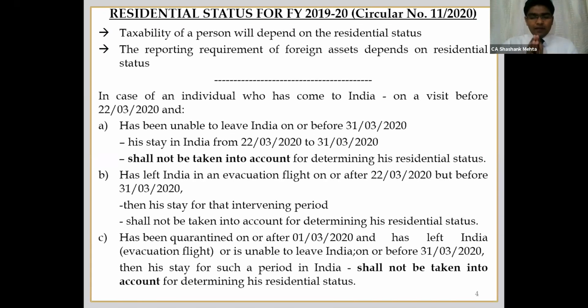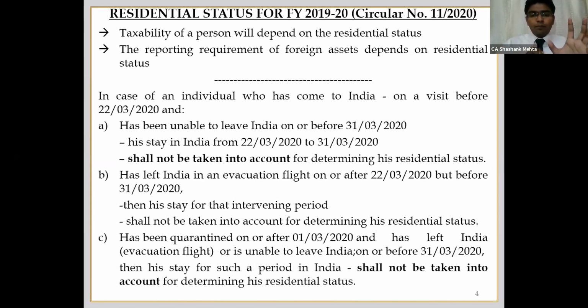Okay, generally, in order to determine the residential status, we check the number of days from 1st of April to the 31st of March of the following year. However, in case of certain people who have come to India but have got stranded here because of the COVID position, the lockdown was announced on a particular date, say 23rd of March. So the CBDT has come up with this circular wherein they have said that the period from 22nd of March to 31st of March must be ignored. It must not be taken into account while determining the residential status.